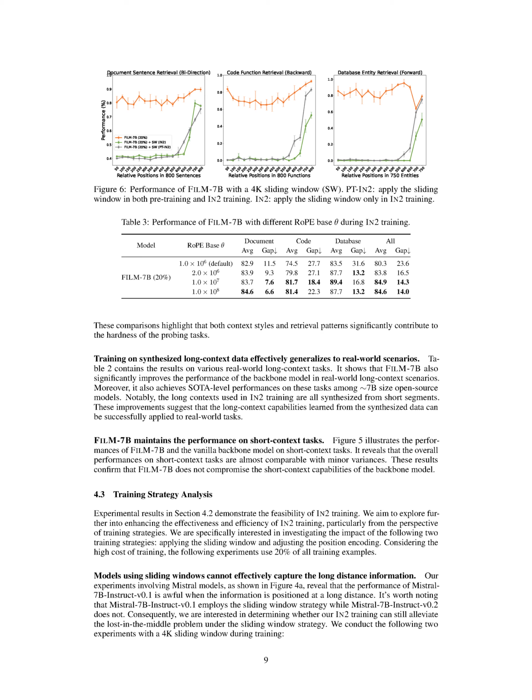Section Summary. In this section, we present VAL probing as a challenging test suite for long context models, showcasing the probing results of LongAlign and InternLM2. Despite excelling in the needle in the haystack task, these models struggle with the lost-in-the-middle issue in VAL probing, emphasizing the difficulty of tasks with bidirectional retrieval and structured data context. Training on synthesized long-context data, as demonstrated by FILM-7B, effectively generalizes to real-world scenarios, maintaining performance on short context tasks and achieving state-of-the-art results among open-source models.